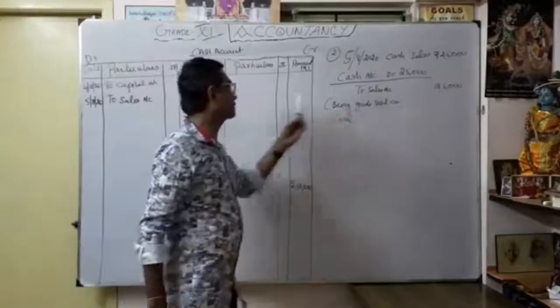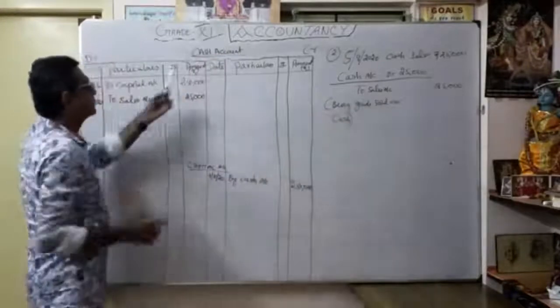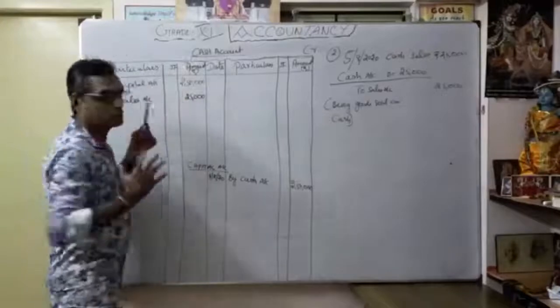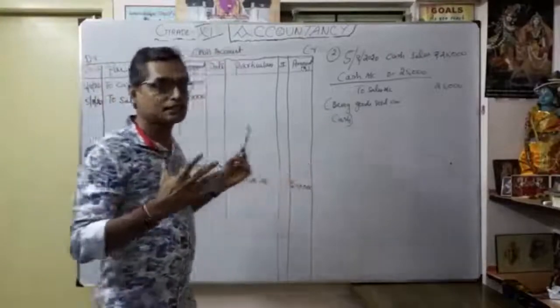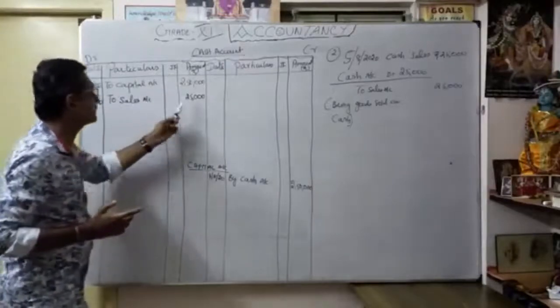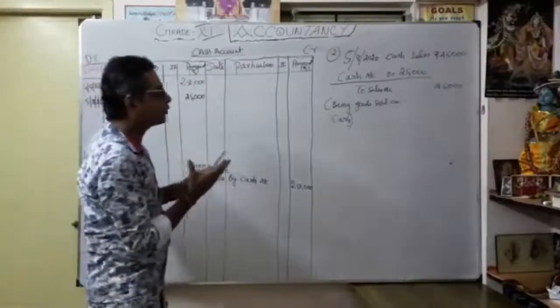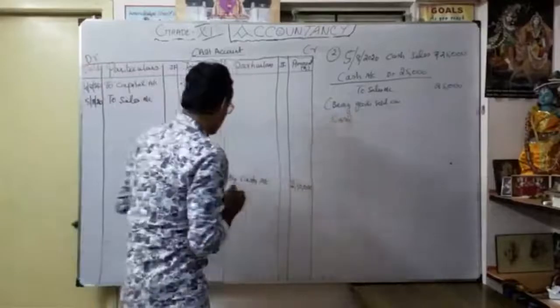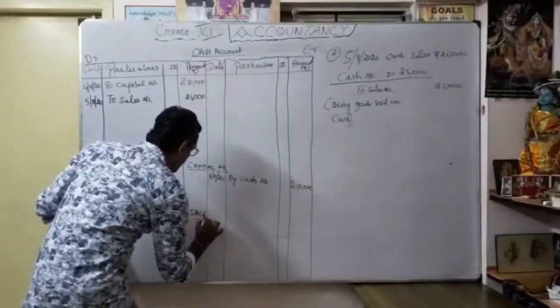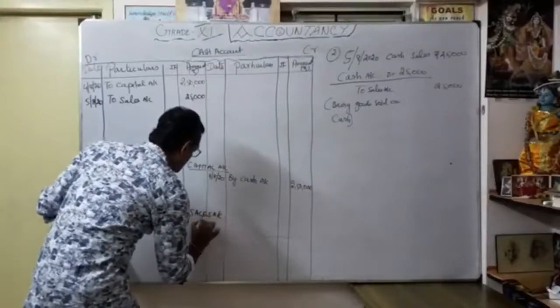So one part, the debit part, is over. Here in the cash account, how did I get my 25,000? Through my business sales, that's the meaning here. Cash account debit to sales account 25,000. Similarly, you want to open which account? Sales account.